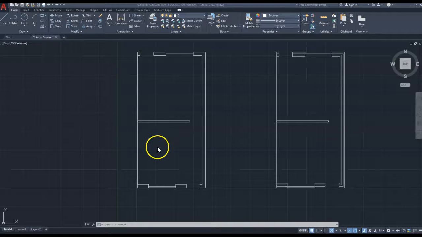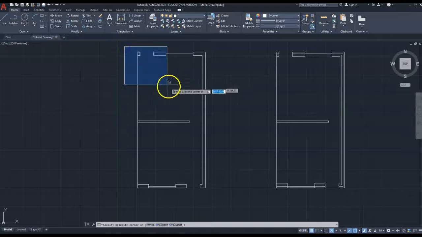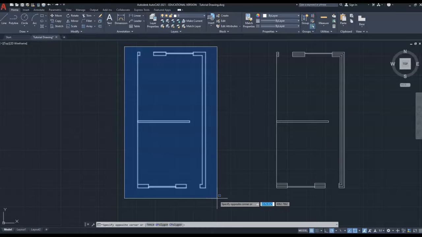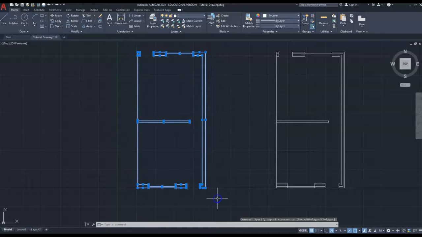So what I want to do, using the mouse, I'm left clicking, and that allows me to use the blue envelope to cover everything that I want to select to adapt or change.